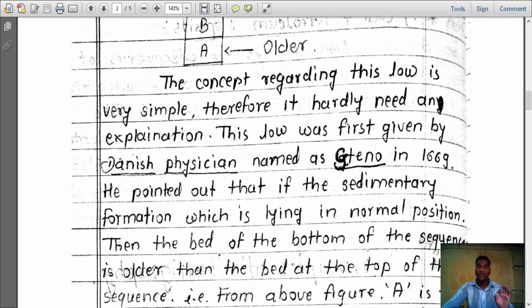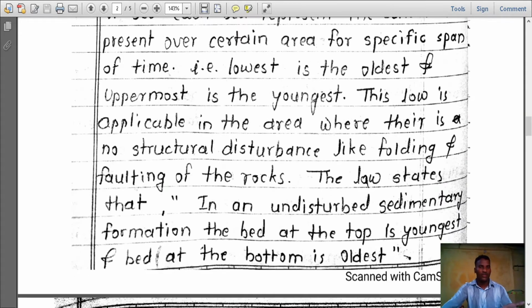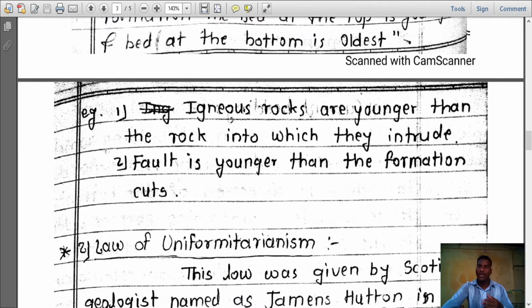He pointed out that if the sedimentary formation is lying in normal position, the bottom bed is always older than the top bed. That is the law of order of superposition. An example: igneous rocks are younger than the rock into which they intrude. A fault is younger than the formation it cuts. These are the two examples.